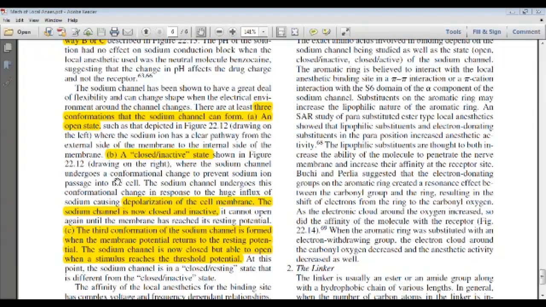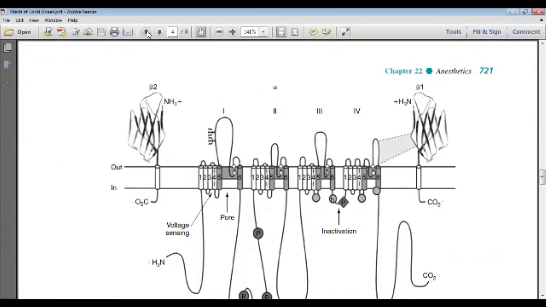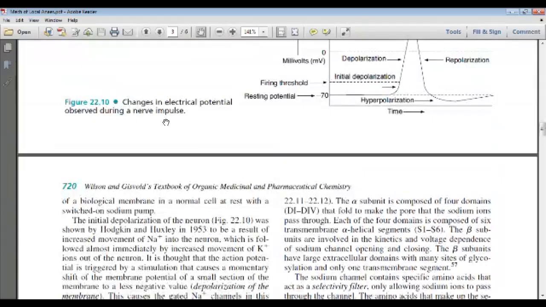The third conformation is the channel having the resting potential state.